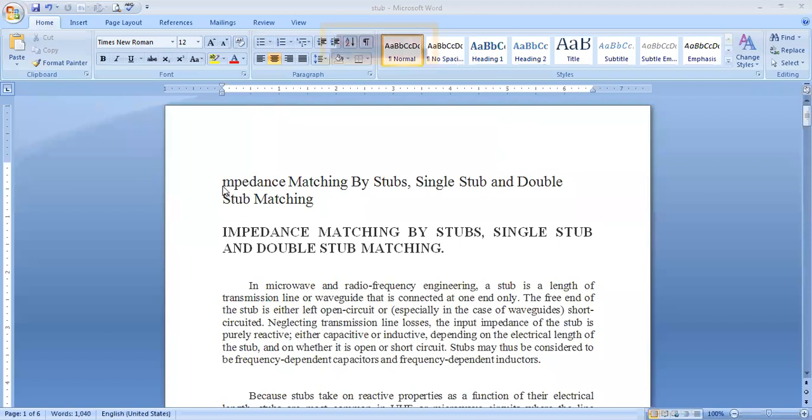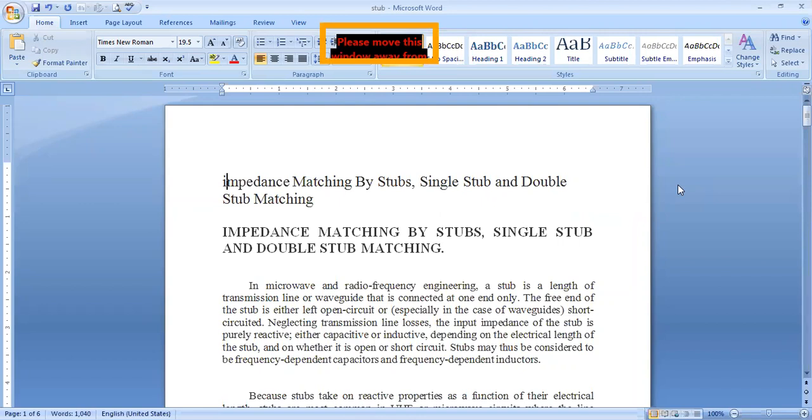So today's concept is the concept of stubs. What exactly is meant by a stub? What is the purpose of a stub?